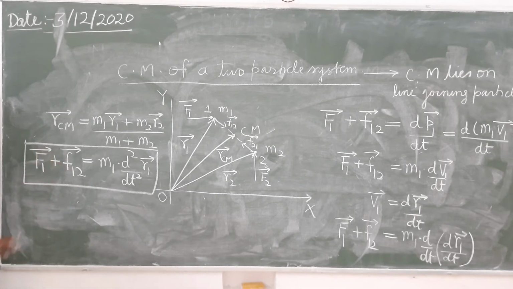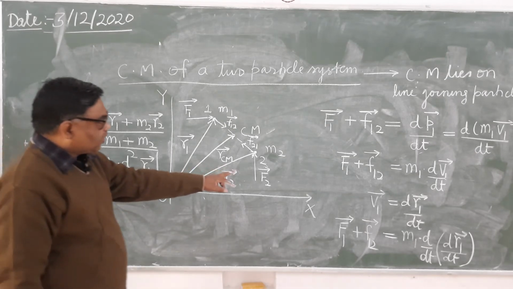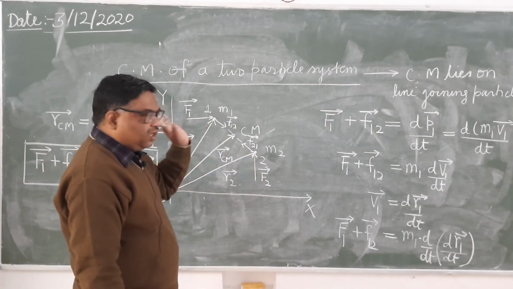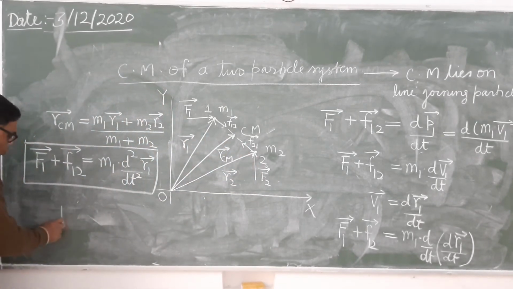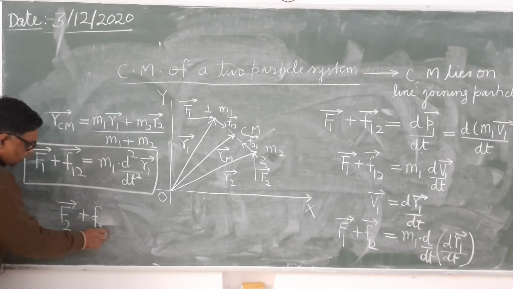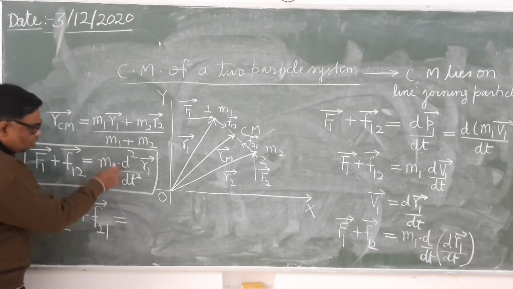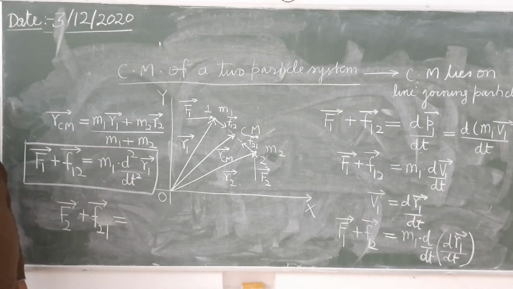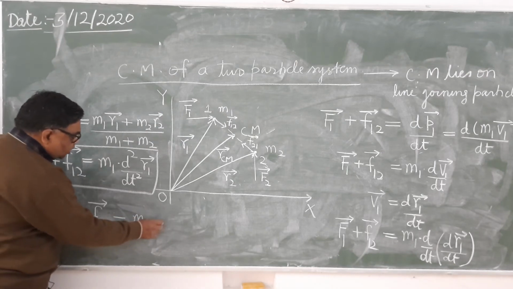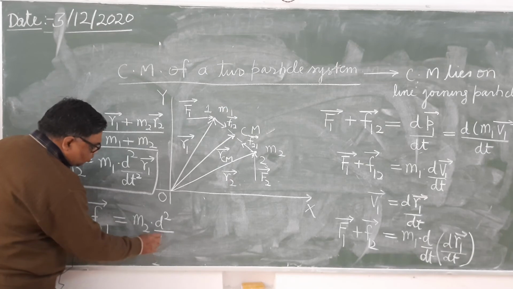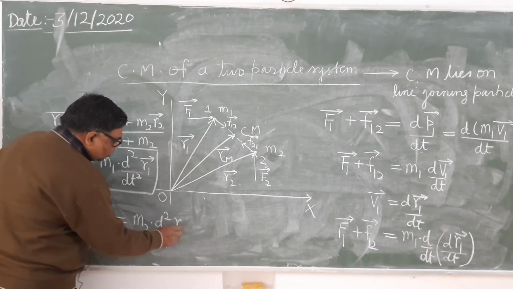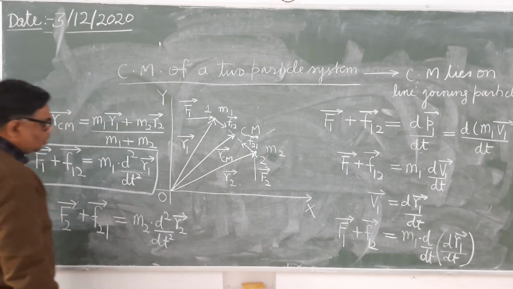Now see here, what will be the similar expression for the particle 2? So on the particle 2, what is the net force? Vector sum of F2 and F21 equals to, what will you write here? Who can tell? What will you write here for particle 2? m2 d square upon dt square, vector R2. It's clear?